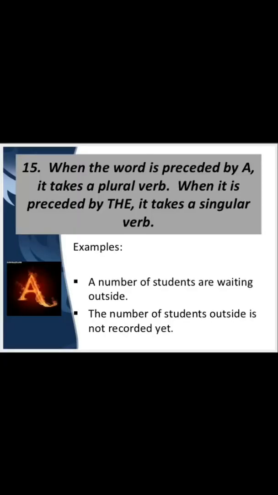The next rule is that when the word number is preceded by a, it takes a plural verb, and when it is preceded by the, it takes a singular verb. Like an example, a number of students are waiting outside. Here, a has been used before number, so a plural verb has been used, that is are, in the sentence. While in the next sentence, the number of students has been written here. That's why a singular verb is written in the sentence.